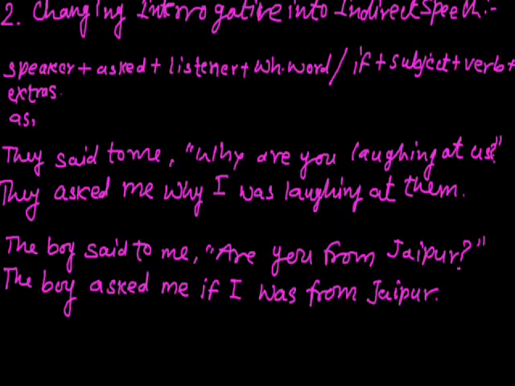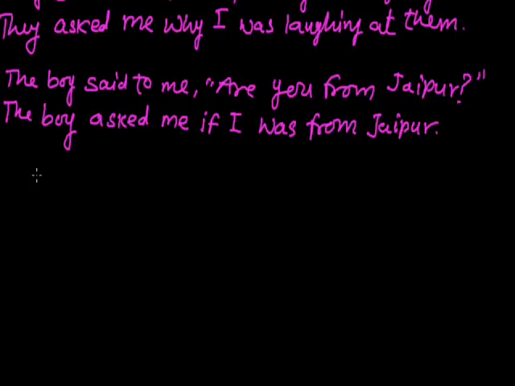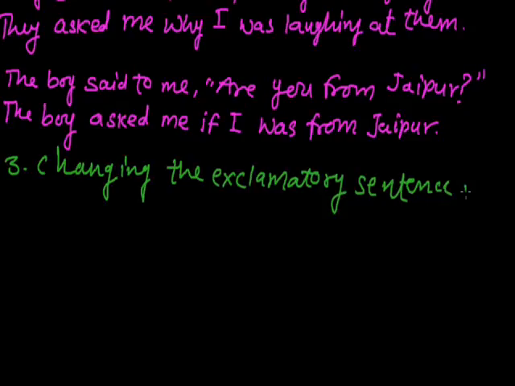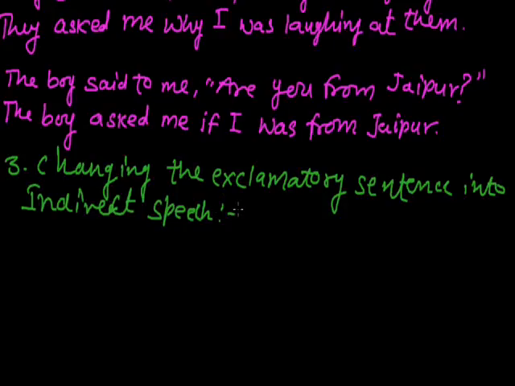Now let us move to the next type of sentence, that is changing the exclamatory sentence into indirect speech, and the structure we will use here will be like this.